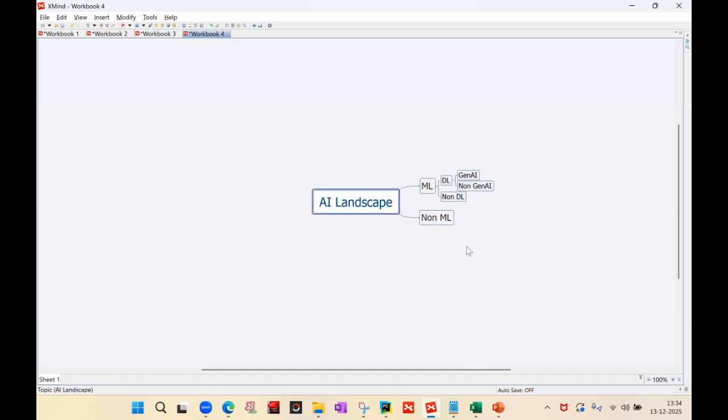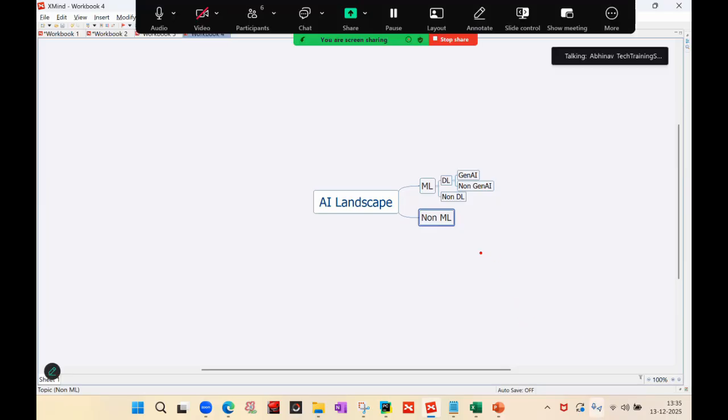So far clear, right? That's what we have told. AI contains ML, ML contains DL, DL contains GenAI. But ML also contains a non-DL part, and similarly, DL also contains a non-GenAI part. Now let me write down the algorithms that you might have heard in these various categories. First of all, what are the algorithms that you might have seen in the non-ML part?